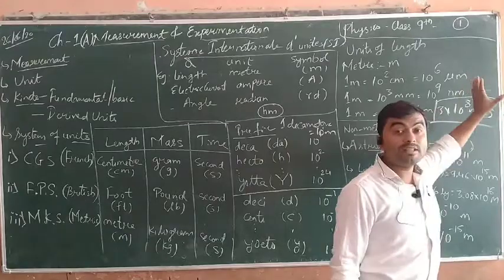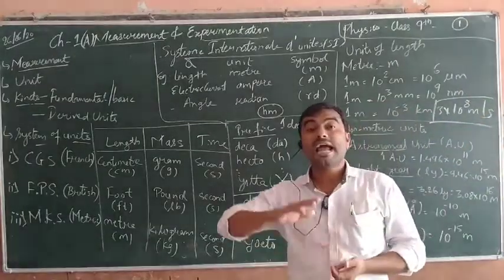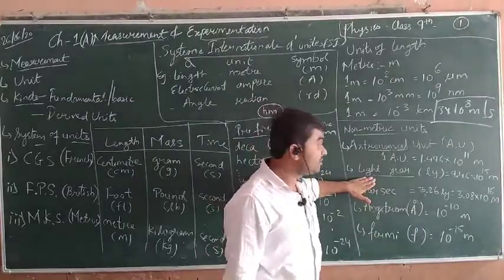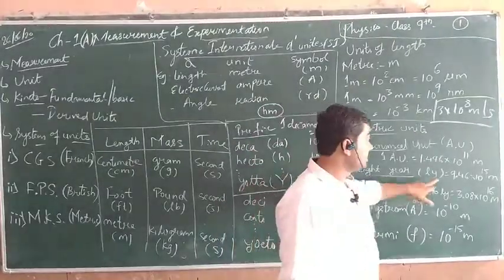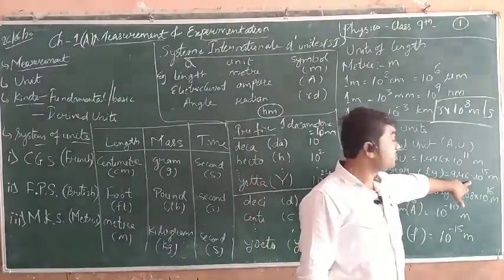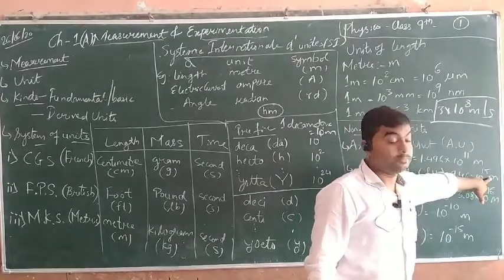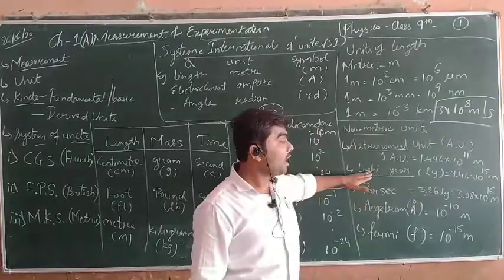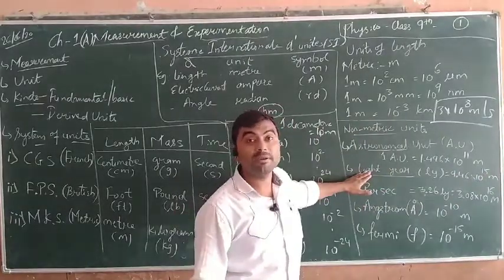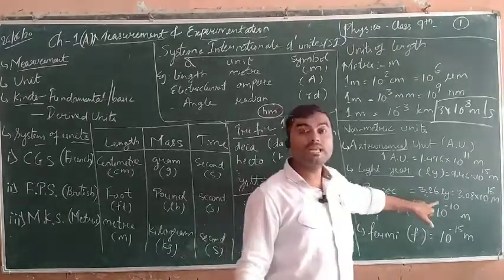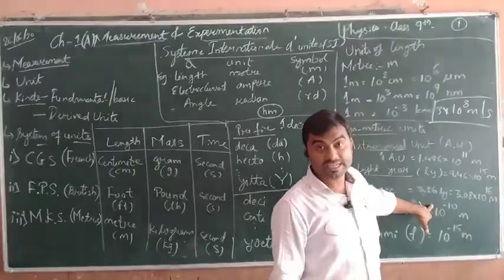And going at this speed, the distance the light will cover in 1 year is called a light year. Its value is very large, as you can see, 9.46 into 10 to the power 15 meter. That's a very big value again. Now there is one more bigger unit, the parsec. Its value is 3.26 light years.